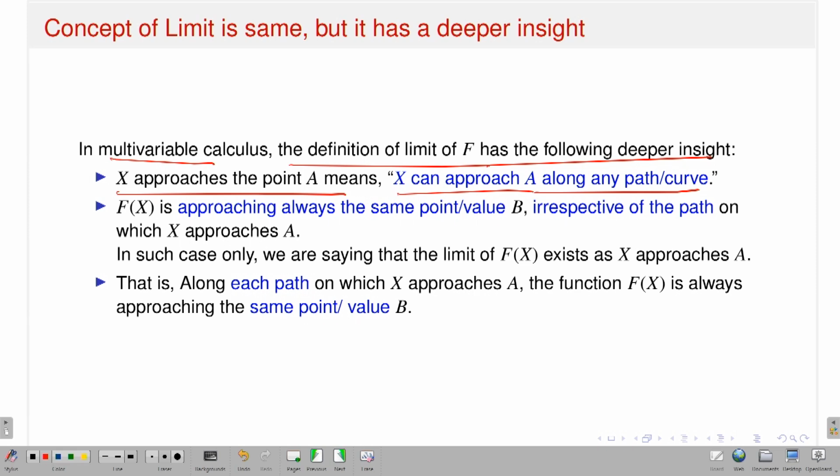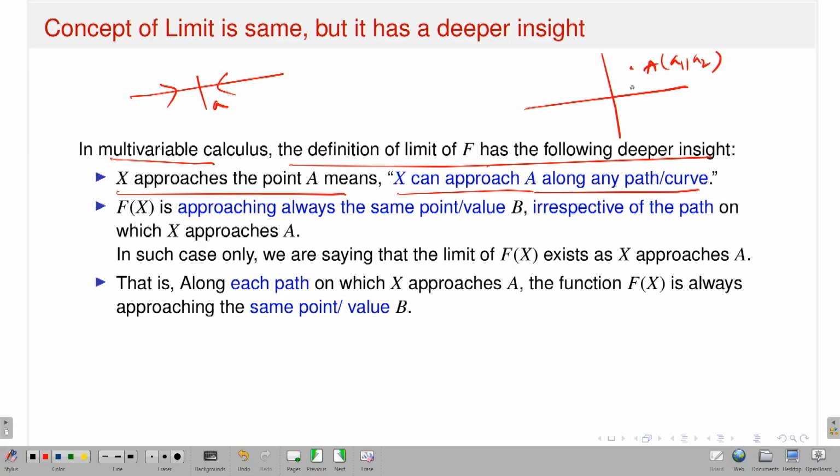That is very important. For example, in the real line, as I told you earlier, if I have a point A, I can approach only in two directions, either from the left or from the right. But instead of R, if I say Rn, that means if I am in R2 or R3, let me take an example. Suppose this is my R2 and take a point capital A, which is (A1, A2). Now, how many directions can I approach A? Infinitely many.